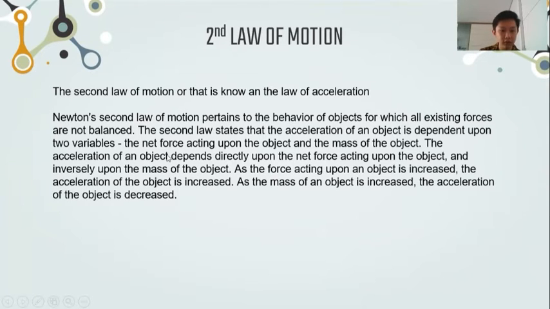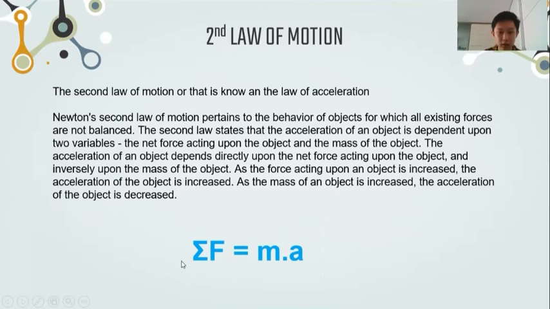The acceleration of an object depends directly upon the net force acting upon the object, and inversely upon the mass of the object. As the force acting upon an object is increased, the acceleration of the object will also increase. As the mass of an object is increased, the acceleration of the object will decrease.